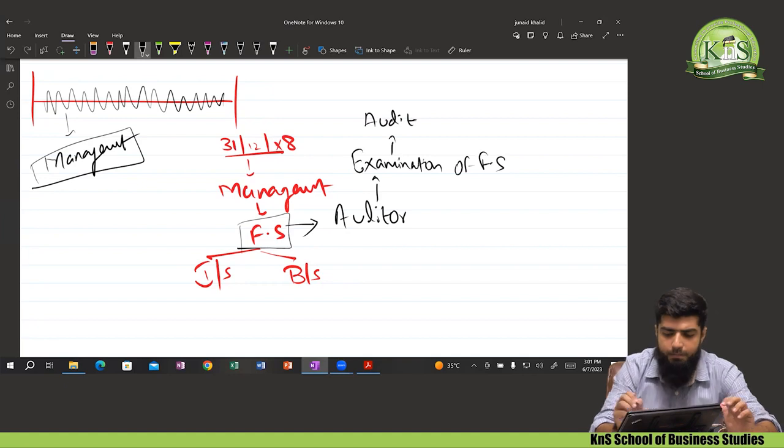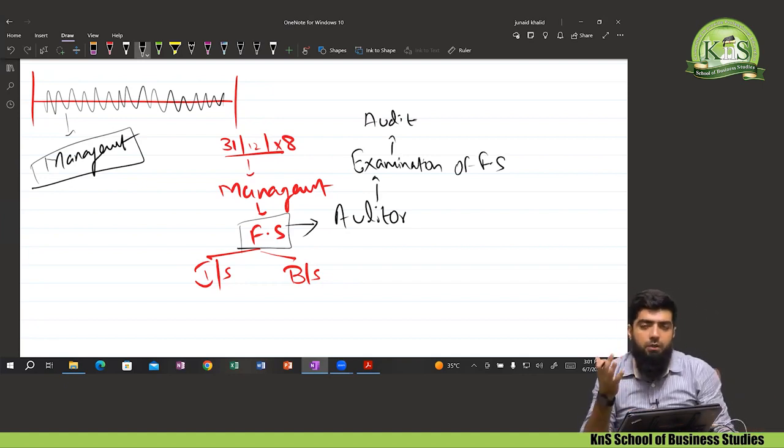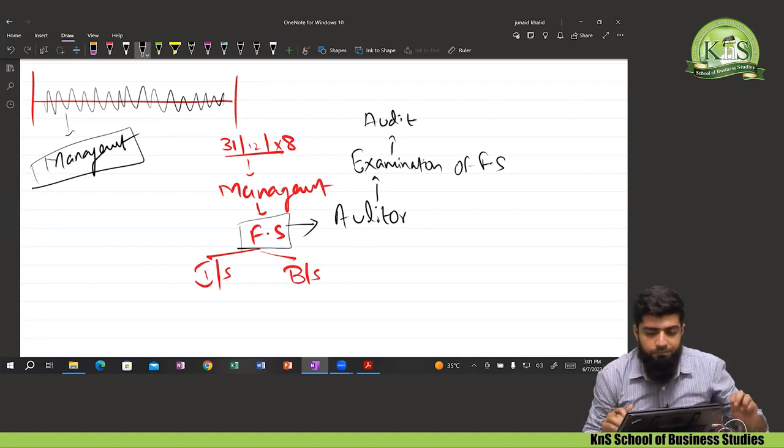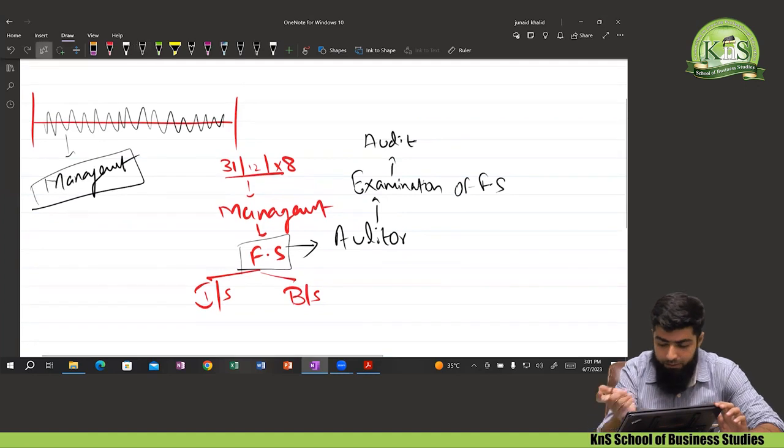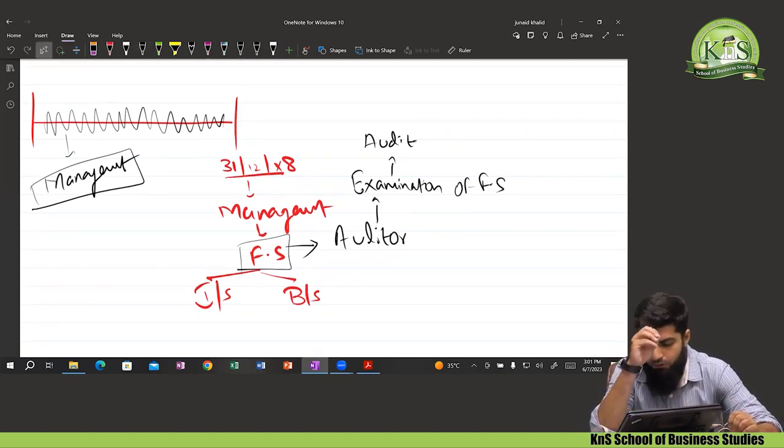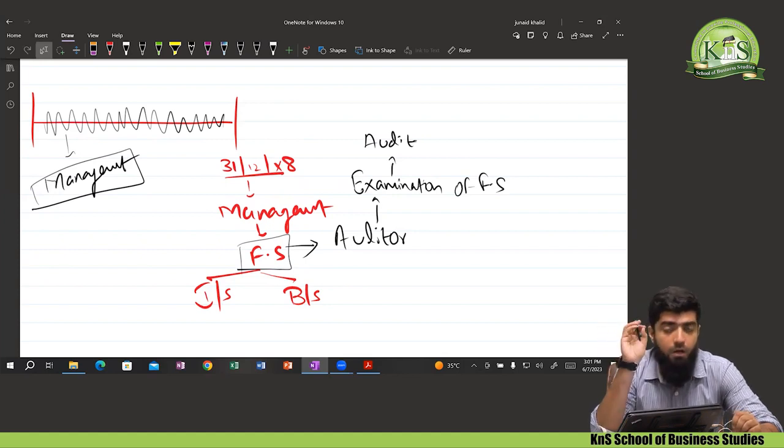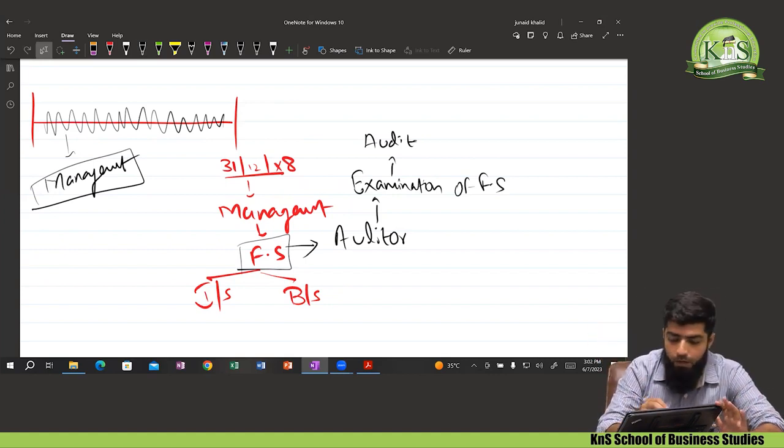That process or step is known as what? Audit. It means, what is audit? Audit is the examination, verification of financial statements. Okay, now that audit will be conducted by the person known as the auditor, and I'm not going into a depth analysis of who can be the auditor and what the qualification should be, but he should be a very independent person.